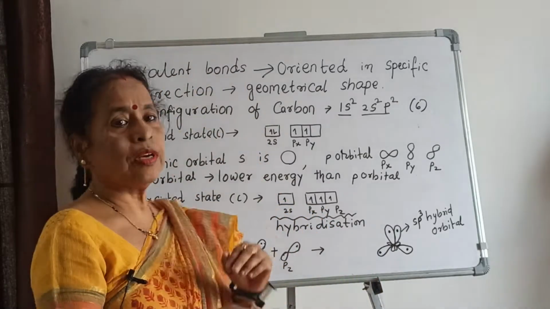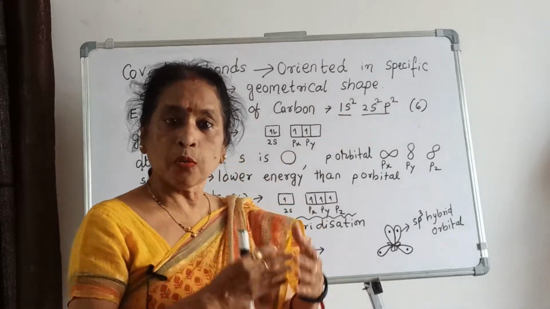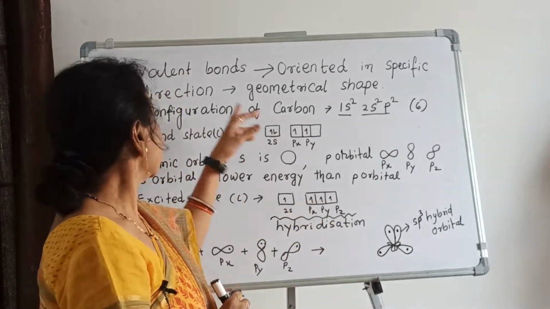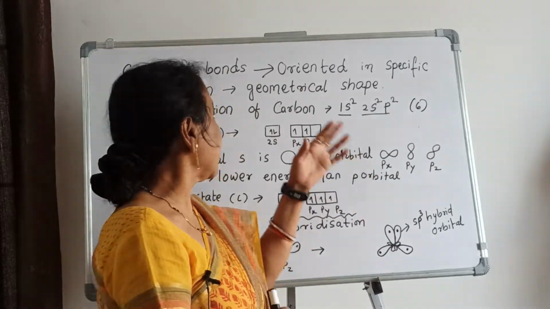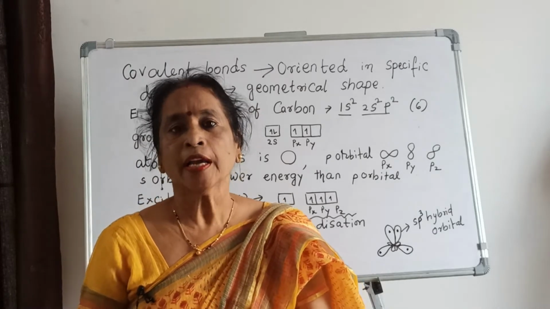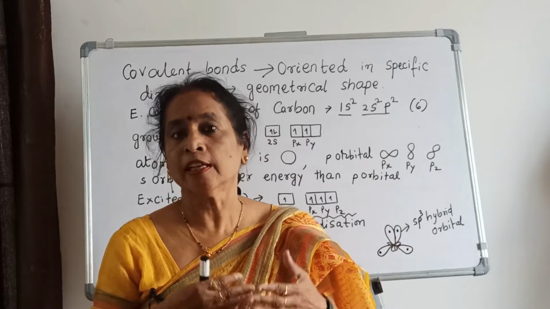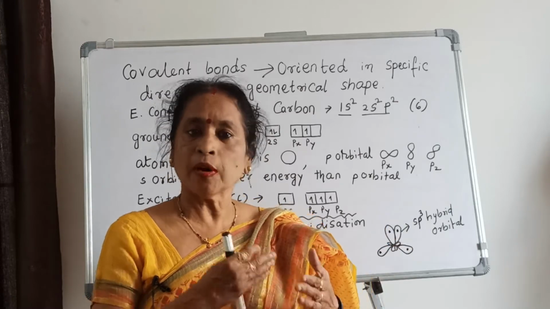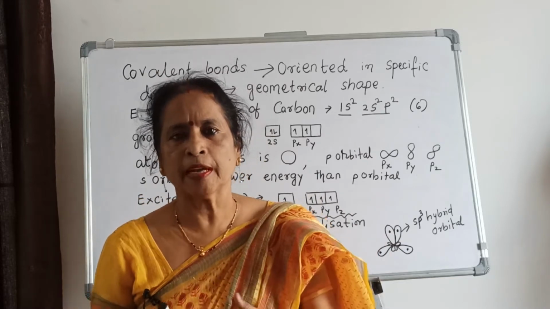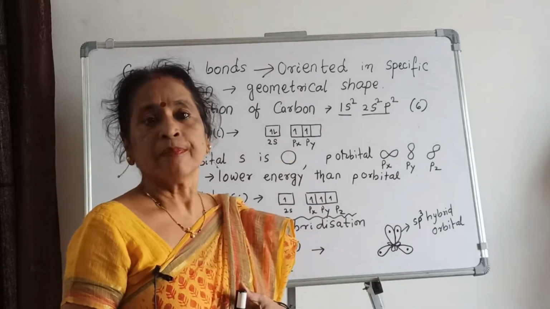Now these covalent bonds are responsible for the geometrical shape. Why? Because they are oriented in a specific direction. Since they are oriented in a specific direction, they form a geometrical shape. That is why, in different instrumentation, the geometrical shape can be detected. What is the geometrical shape? Many geometrical shapes are there, tetrahedral, pyramidal, and so many others, where we can see what the orientation is.